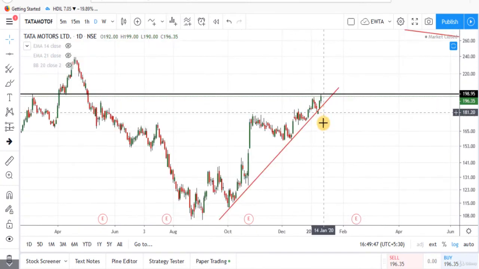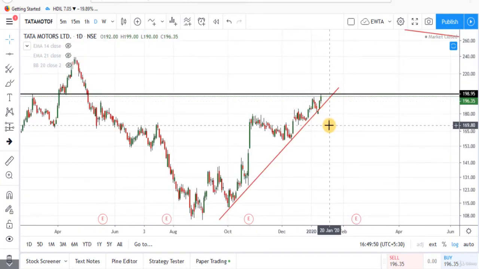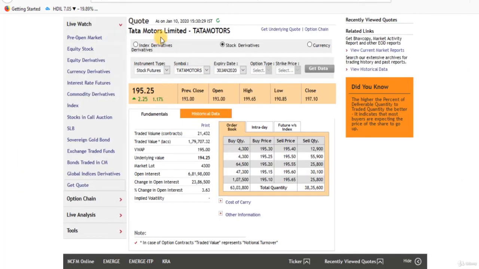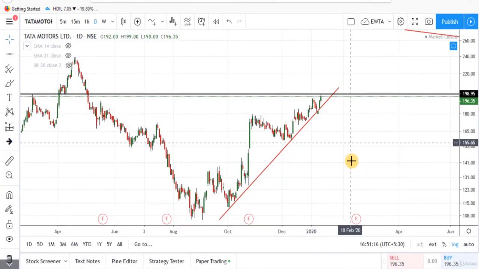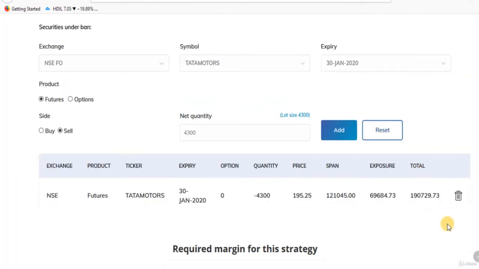For example, if you believe that the price of Tata Motors can fall and you want to make a short sell position for a positional trading view, that is for more than one day, then as the lot size of Tata Motors is 4300, you cannot short sell less than 4300 shares and you will have to sell a minimum of 4300 shares if you want to make a short sell position in this stock. And if the stock price goes down, you will make profit in this stock. Now for this stock, you can calculate your margin.